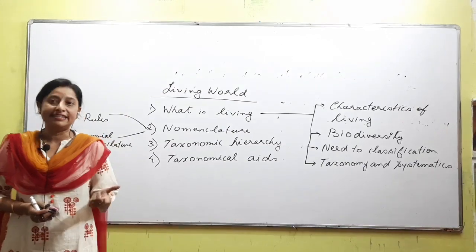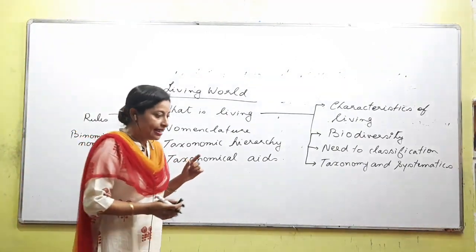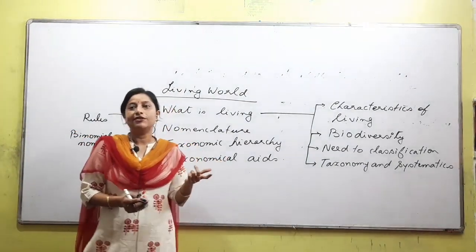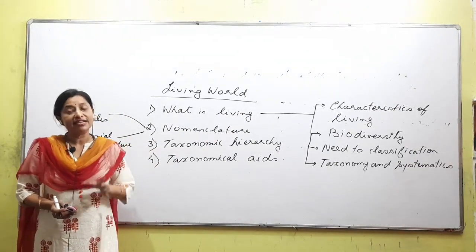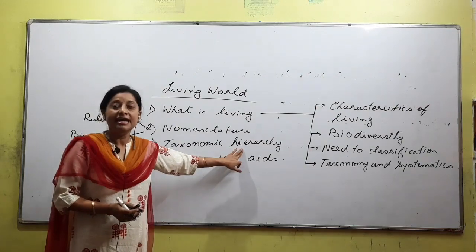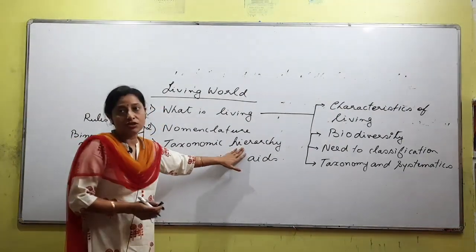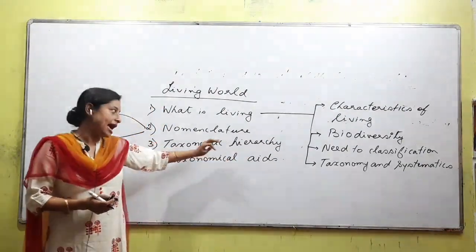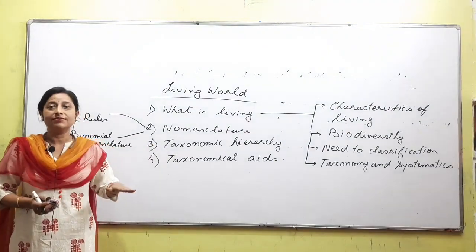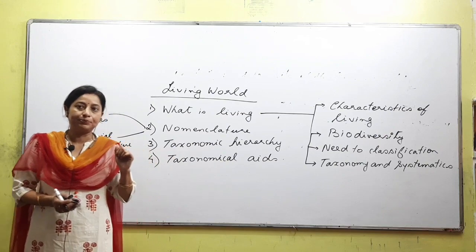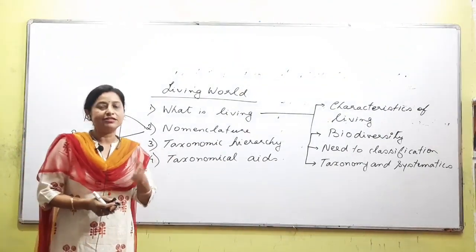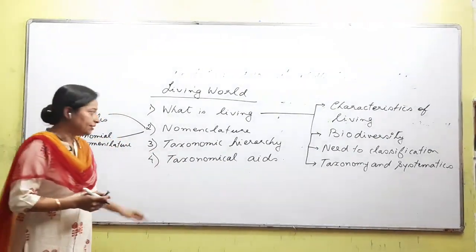If you identify an organism, then you should know which phylum or kingdom, which division, which class, which order, which family it belongs to, right? Arranging it in a proper sequence, that is what is called hierarchy. We will obviously study the hierarchy details later. As of now, you have to know what will be at the lowest level, species, and what will be at the topmost level, phylum, or in case of plants, division, right?